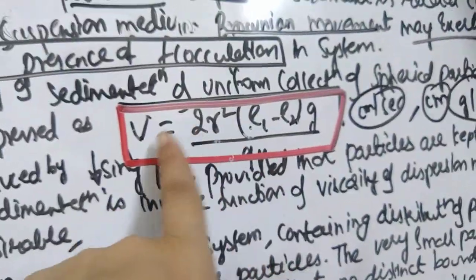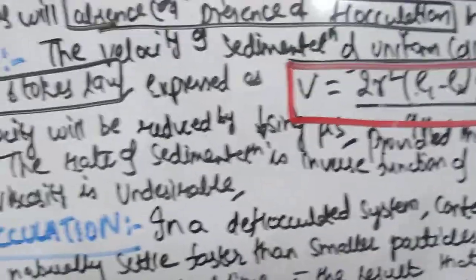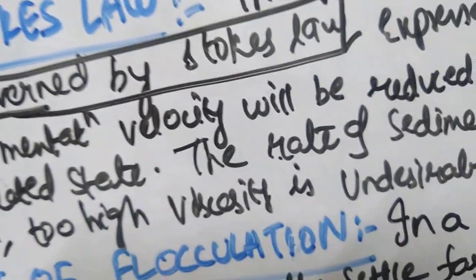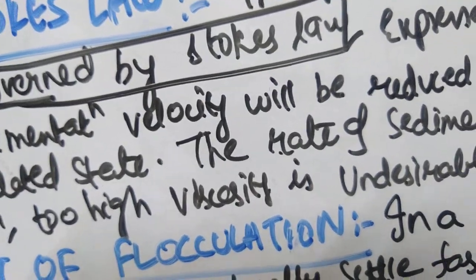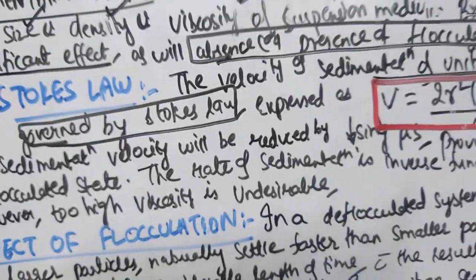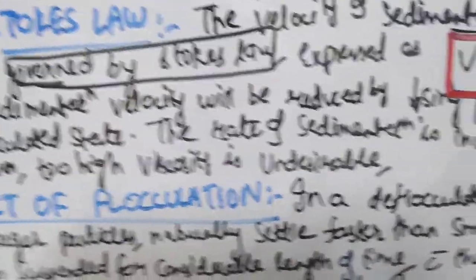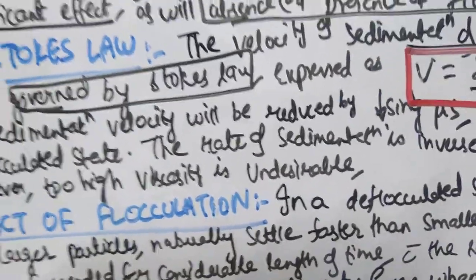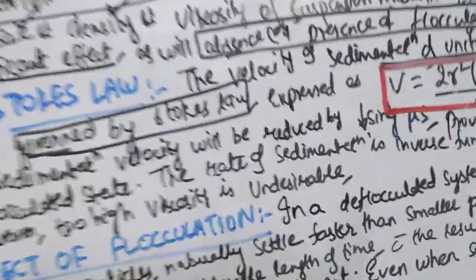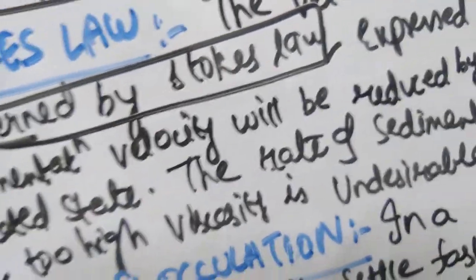Okay, this is the density. It is directly proportional to density. The lower the density, the lower will be the settling. Then this Stokes law holds good only if the downward motion of particles is not sufficiently rapid to cause turbulence. That means, when will turbulence occur? Turbulence is nothing but very turbid, it is not at all clear. So if the settling is very fast, that means the downward motion of particles is very fast, then Stokes law cannot be applied.